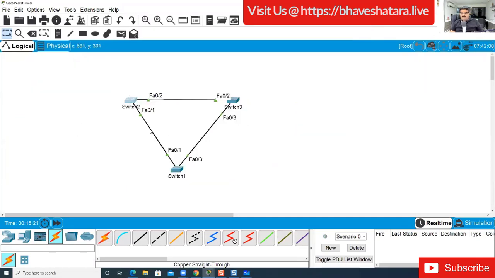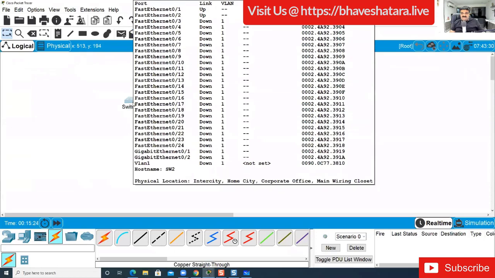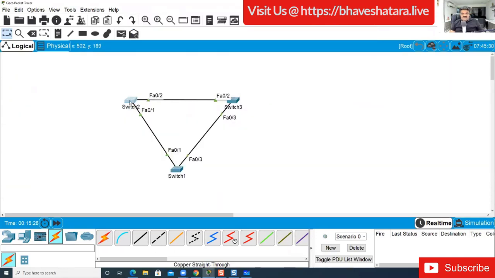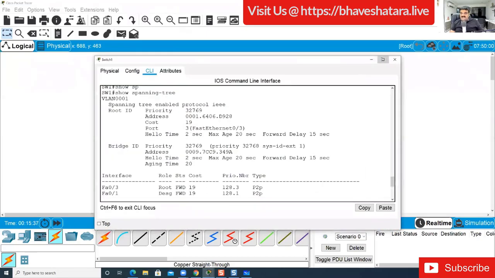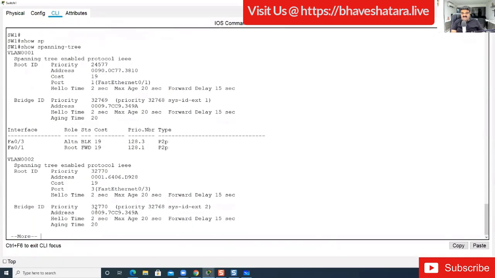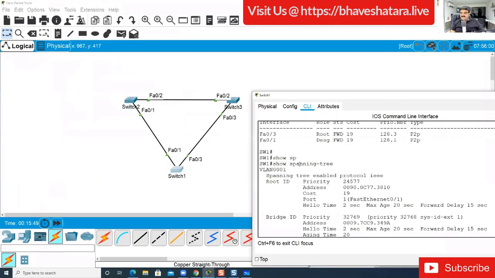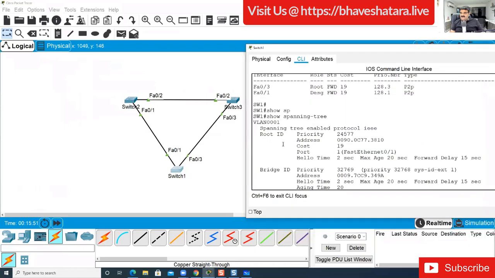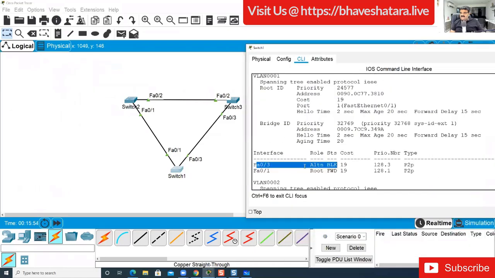We are not getting any blocking port, but this particular switch is a root for VLAN 1. Because this switch is a root for VLAN 1, it may block any port. Here I'm going to switch 1, and then I'm going to give the command show spanning tree. See, VLAN 1 is blocking switch 1 fast Ethernet 0/3. Here we have switch 1, and if you find the status, it is blocked.